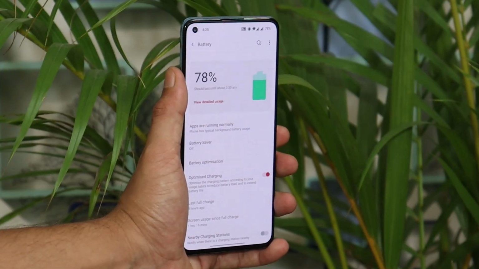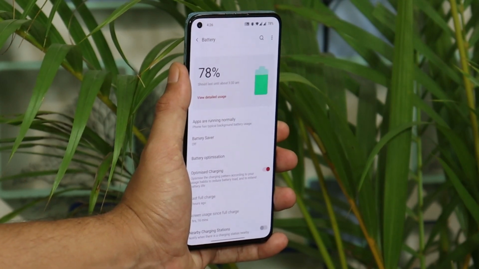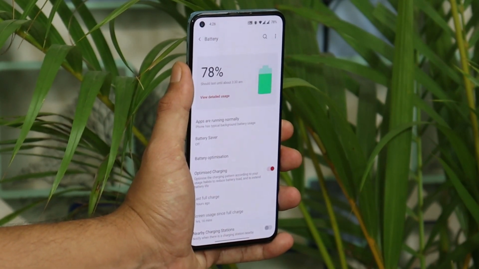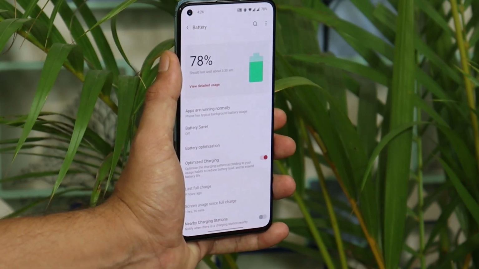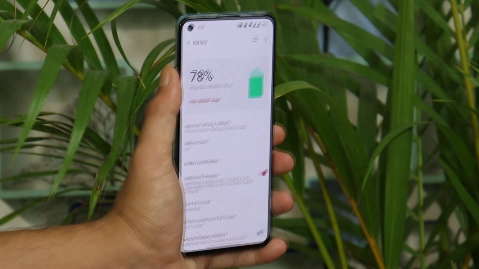And now let's talk about the battery backup. Along with the battery backup issues, one of the users reported that the device has been heating while charging. If your device is heating a lot, I would request you to enable the optimized charging feature from the battery section if it is disabled.